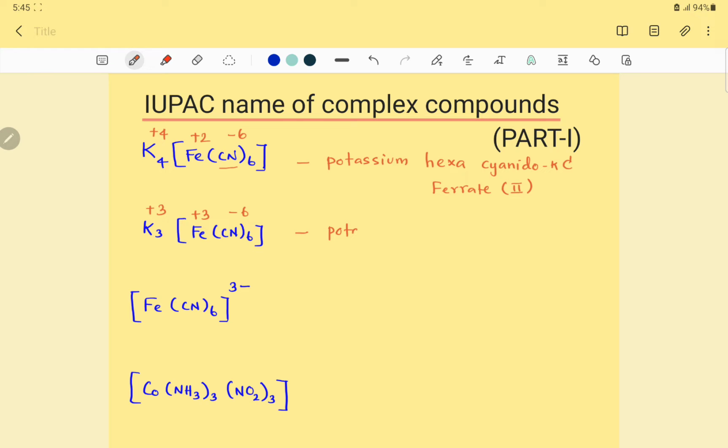The simple cation is potassium, then 6 CN minus ligands: hexa, ligand name cyanido, hexacyanido-κC. Central metal ion ferric is present in an anionic complex, so ferrate, with oxidation state 3. So ferrate(III).